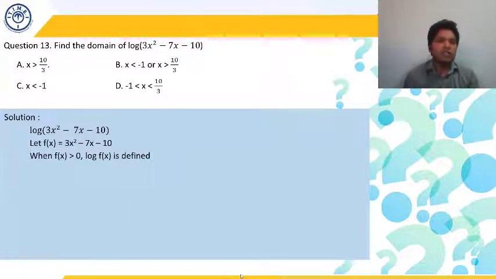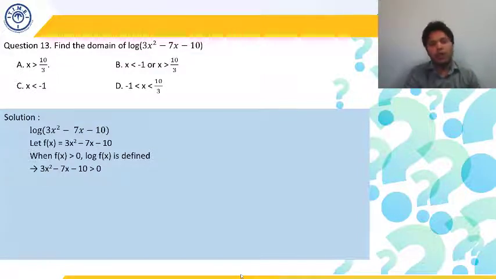Why? Because log is defined only for positive real numbers. Log is neither defined for negative numbers nor for 0. So f(x) needs to be greater than 0. And what is the f(x) here? 3x square minus 7x minus 10 should be greater than 0.